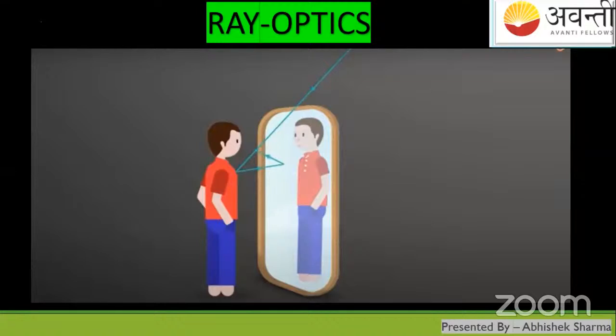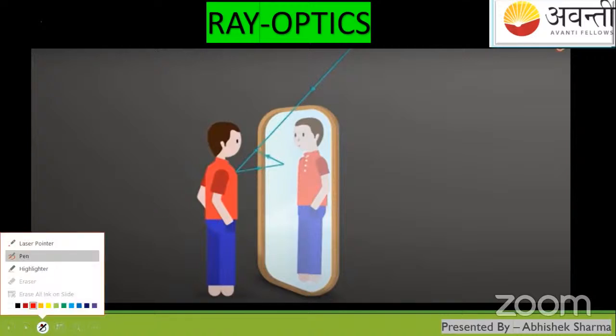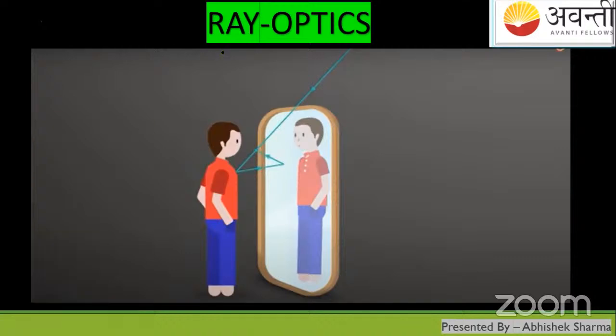Okay, so it's 3 p.m. now and we are going to start the class. So welcome everyone. What we studied in the previous class: here I'm taking this yellow color. This was the topic, ray optics. If you're having any audibility issues, please text in the chat box. So this was the ray optics topic we have already started.